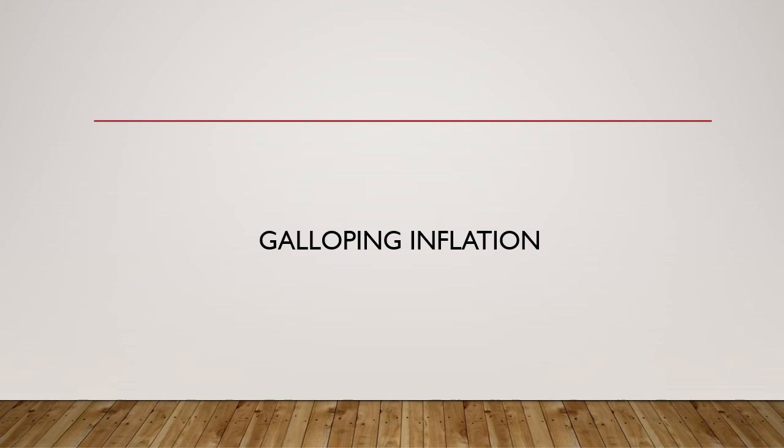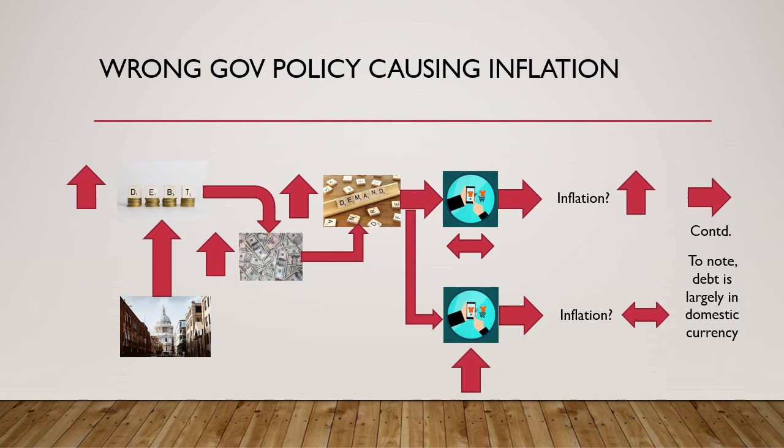So let's now see how galloping inflation hits the economy. We'll take the very first scenario which we took earlier, wherein the wrong government policies caused inflation. However, that same inflation led to a reduction in demand and ultimately cured itself.